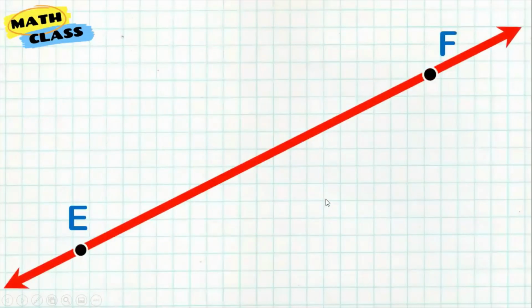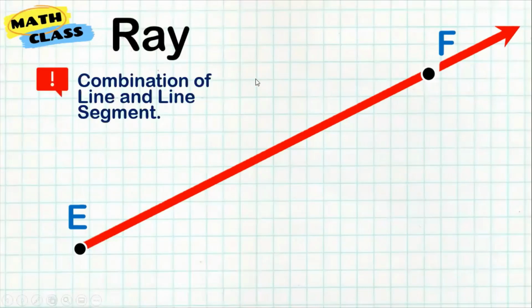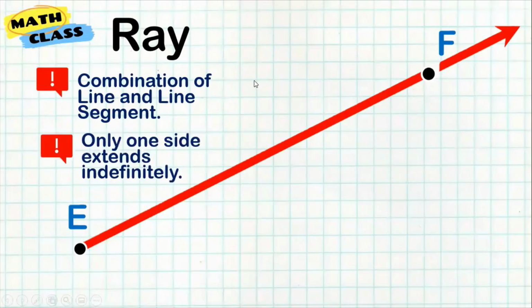Now, for example, here, I have another long line, meaning a never-ending line. A while ago, we got a line segment. But what if I only remove this part here? It means it's still never ending at one point only. So this one is the end and it will extend indefinitely on the other side. So that's what we call a ray. A ray is like a combination of a line and a line segment. And it only extends indefinitely in one direction.